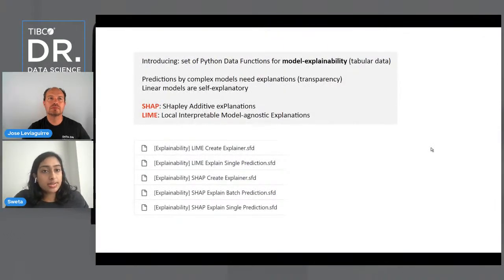So Jose actually briefly mentioned that we're going to be discussing two sets of algorithms that are really the main standard or ever popular for model explainability right now. They're called SHAP and LIME, and both of these were released in around 2016 or 2017. So what we went ahead and did is created a set of Python data functions to perform model explainability via the SHAP and LIME algorithms. And these data functions are available in the community.